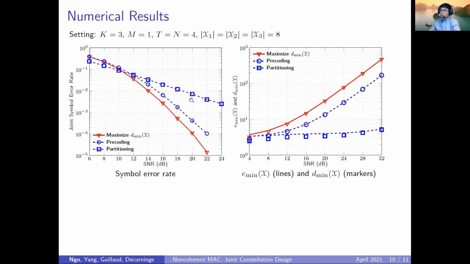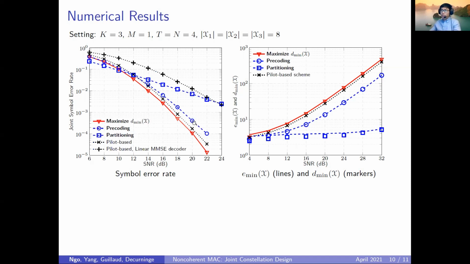Now, the blue curves show the performance of the constructions that we proposed. The precoding design achieves quite good performance, although it is suboptimal compared to the constellation optimized with the D-mean metric. And we see that the values of the metrics for this constellation are also lower than the metrics for the constellation obtained by maximizing D-mean. The partitioning design does not work as well, and the values of the metrics for the partitioning design are quite low.